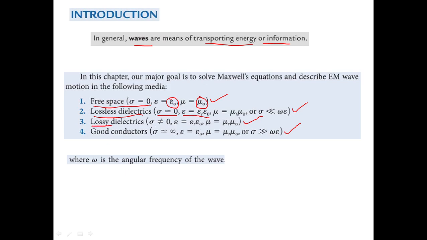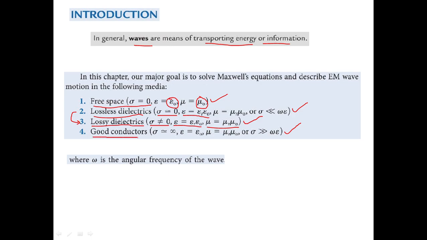Next case is lossy dielectric. Lossy dielectric is a dielectric which has some losses, right? Here the conductivity will not be equal to 0, and epsilon will be epsilon r epsilon naught, mu will be mu naught mu r, because it is not free space, we are considering a dielectric. The only difference between this and the lossless case is that the conductivity will not be equal to 0 in lossy dielectric, right?